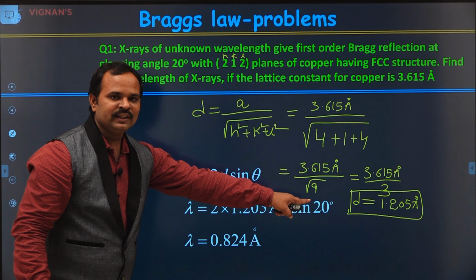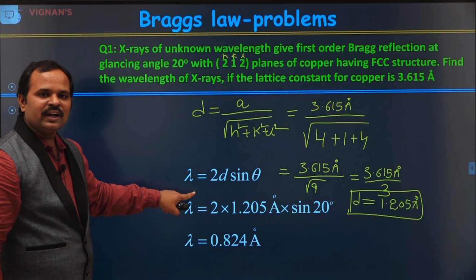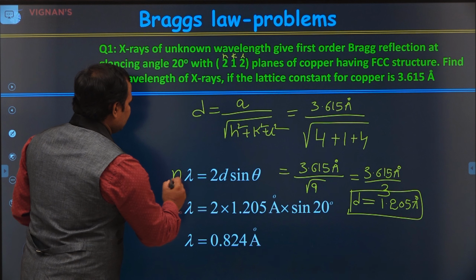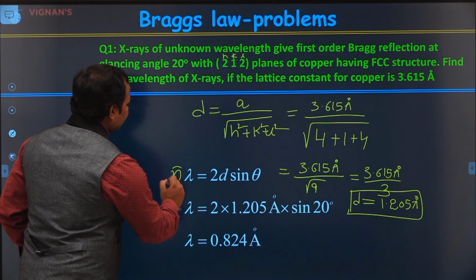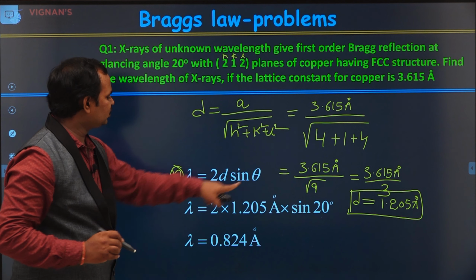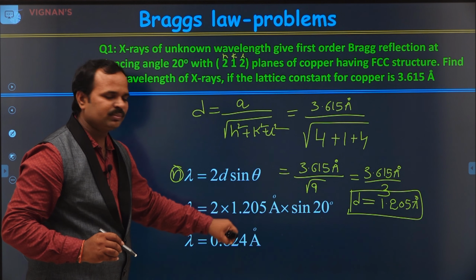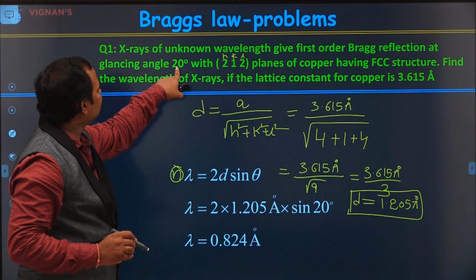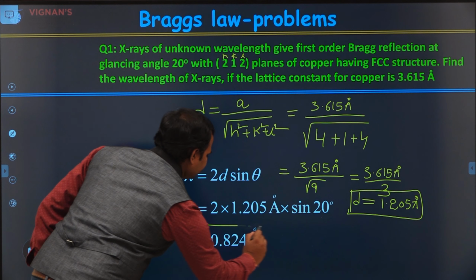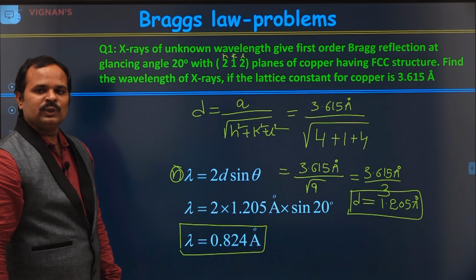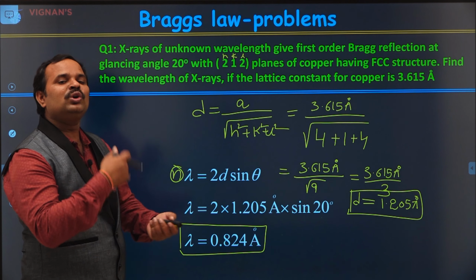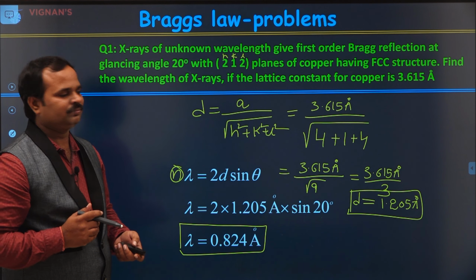Now we know d. Now we need to substitute that in Bragg's law, that is n lambda is equal to 2d sin theta, but n is equal to 1, so we don't need to put it. So lambda is equal to 2d sin theta. Then substitute the d value, 2 into 1.205 angstrom units, sin of the glancing angle, which is given as 20. So we get the answer, the wavelength of the X-rays. In this way we can find either the unknown X-ray wavelength or unknown parameters of the crystal, right?